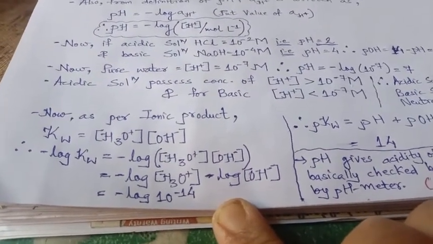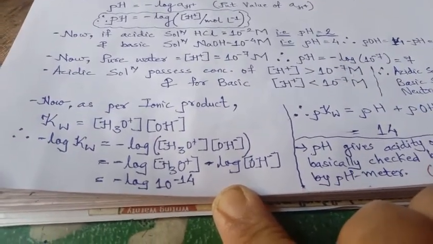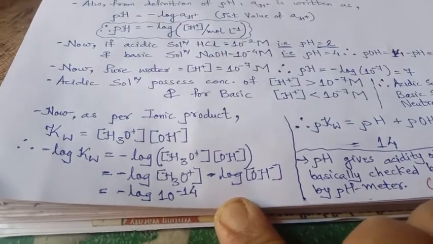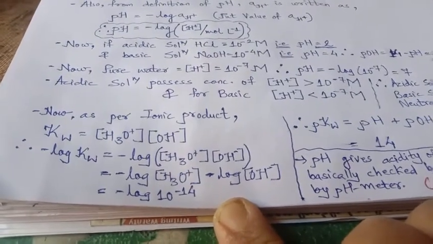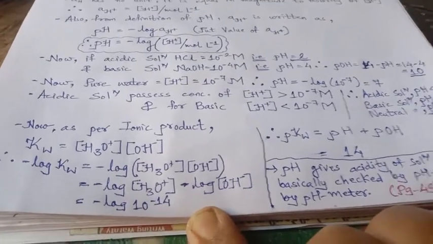We know H3O plus is 10 raised to minus 7. OH minus is also 10 raised to minus 7. So 10 raised to minus 7 into 10 raised to minus 7, we have minus log 10 raised to minus 14.